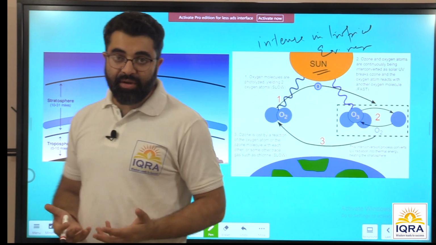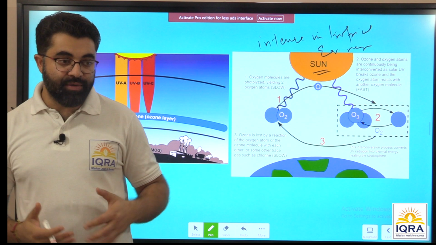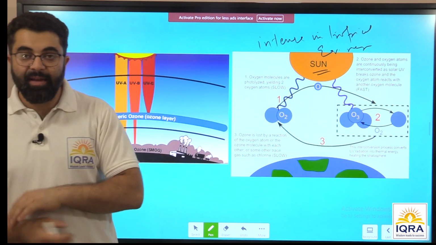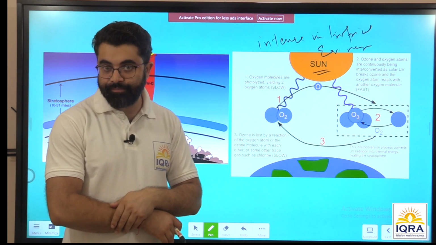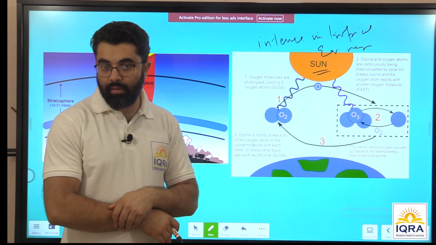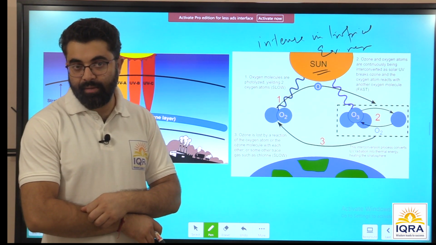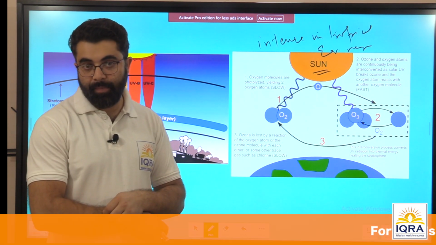More rapid formation of ozone, isn't it? So the thickness of ozone is greater in tropical areas and it is lesser in polar areas because the sunlight is relatively lesser in polar areas. If sunlight is less, obviously UV radiations are also less, right? So the thickness of ozone is lesser in polar regions.